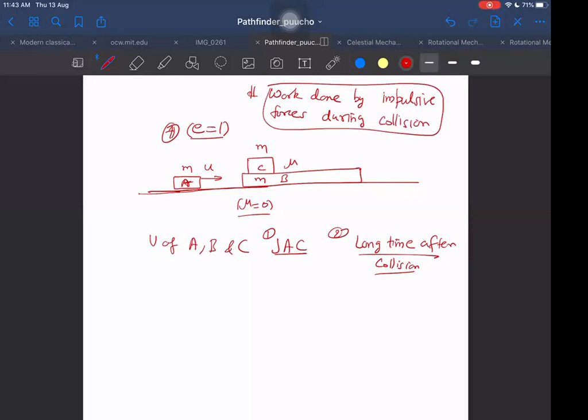Is the friction impulsive or not? That also you decide. I'm not telling you whether it is impulsive or not. You decide that thing. Just think on it and then you decide. And after that, I will explain.